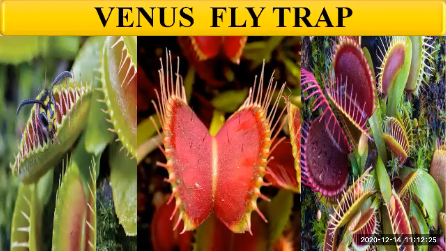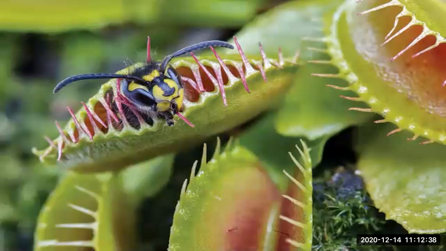It looks very colorful and attractive. As a result, the insects get attracted towards it. Once the insect sits on the trap, it closes, and the insect is eaten up, digested by this plant. So the name is given as Venus flytrap.